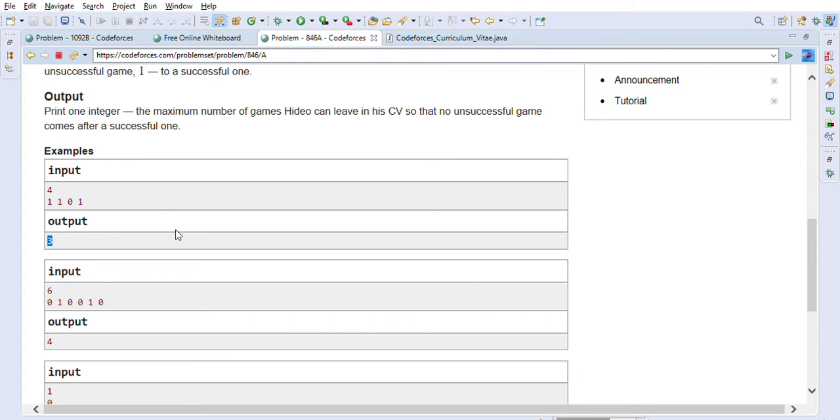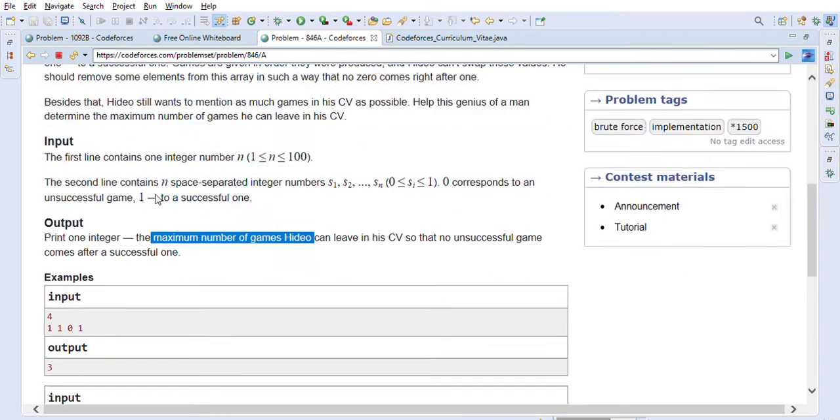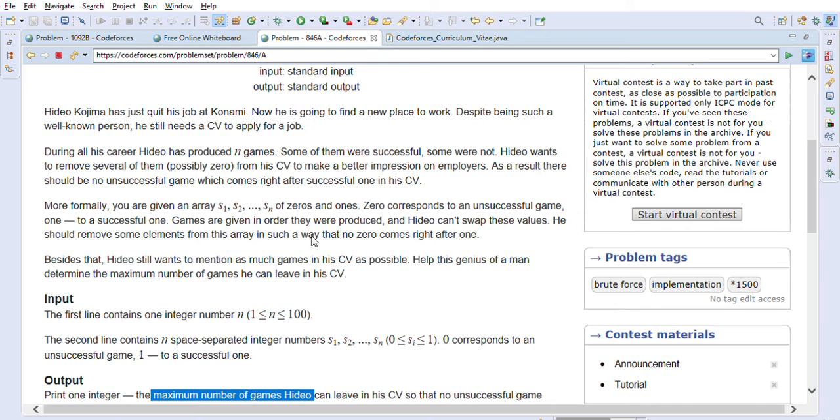So this is what the problem is. We have to maximize the number of games that we can put in the CV, and the condition is that no 0 should come after 1, right? That is the most important part here, in such a way that no 0 comes right after 1.